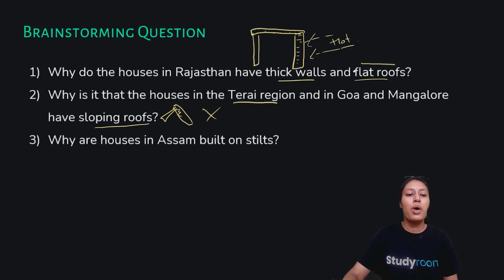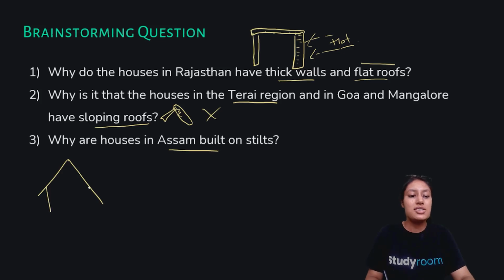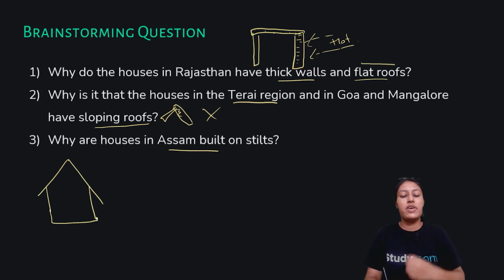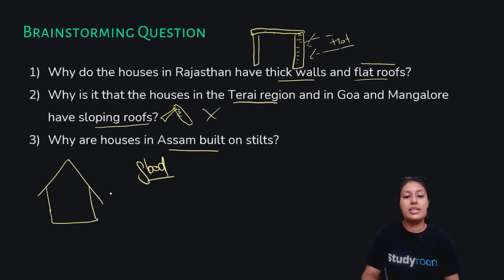Next is, why are the houses in Assam made on stilts? Now, this is a very interesting answer. Houses in Assam are made on stilts because Assam receives very heavy rainfall. So the state receives very heavy rainfall, and there are often chances of flood in this region every year. So houses are often made on stilts above the ground